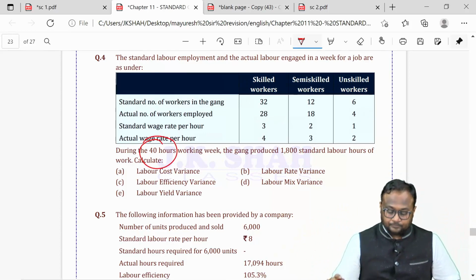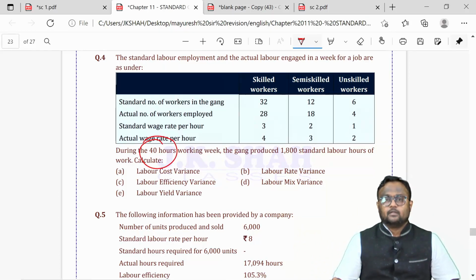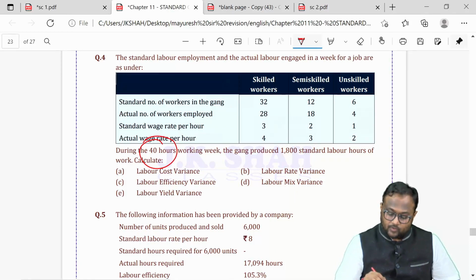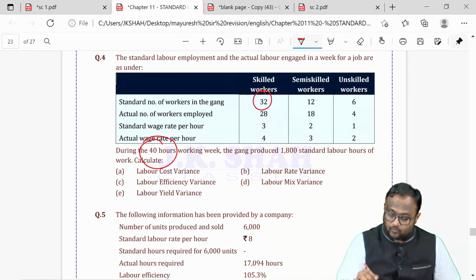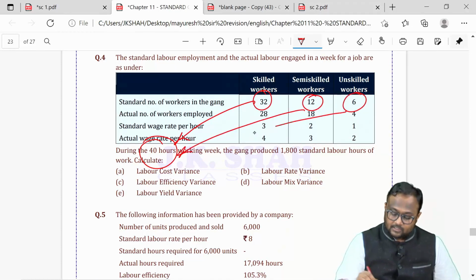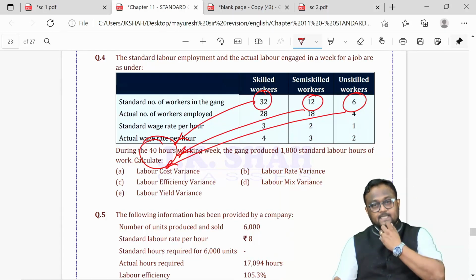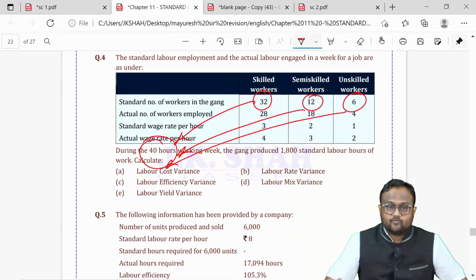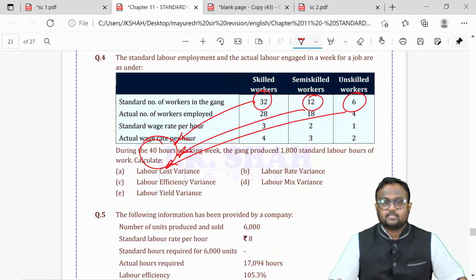So there was 40 hours work done during the week. Each worker will work for 40 hours. So 32 workers will work for 40 hours, 12 workers will work for 40 hours, 6 workers will be working for 40 hours.